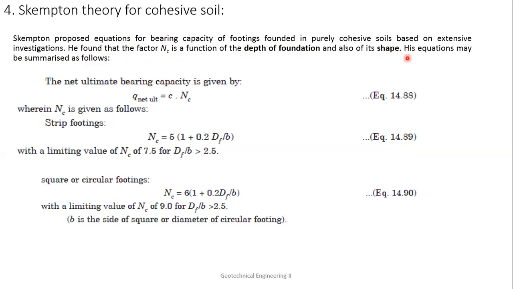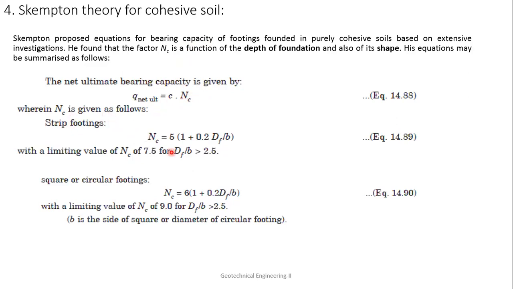Each equation can be summarized, because in the case of Terzaghi's theory, Nc is not dependent on the shape of the foundation. That is what he has considered in this case, and it is based on experiments conducted on purely cohesive soil. So in this case, q net ultimate will be c Nc.